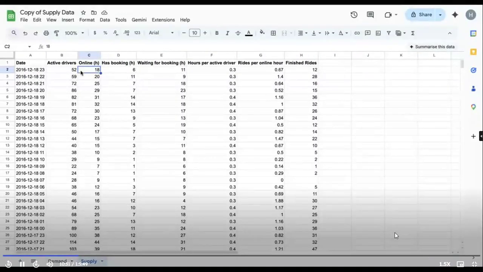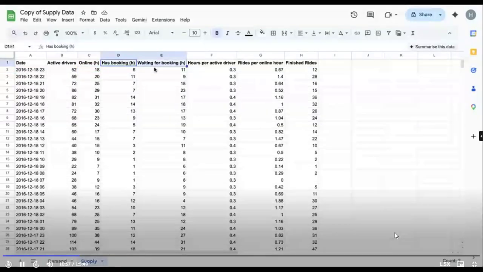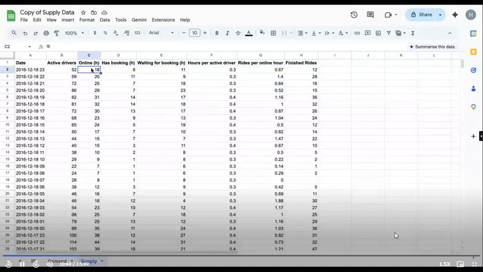Okay, clear? Now there are 2 additional columns. One is has booking, another one is waiting for booking. So out of the total online supply hours that we have, how much of it is actually occupied with a booking, where they are actually traveling from A to B, and where drivers are actually waiting for a booking? Any questions? No. Okay, so you will see that the online hours will always be the sum of these 2.